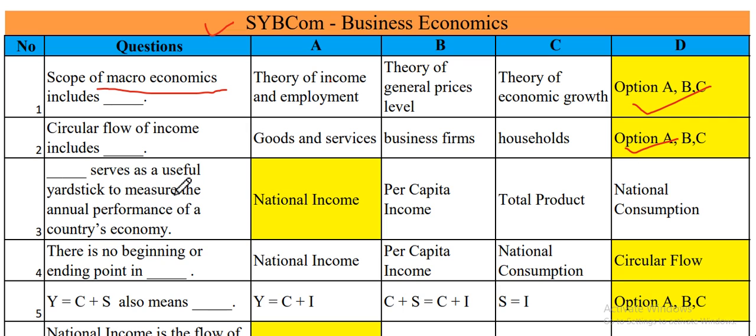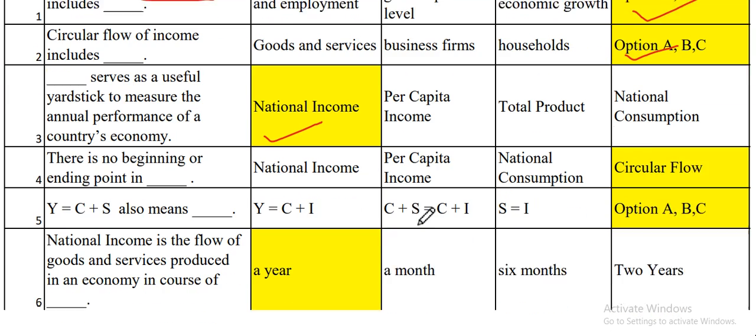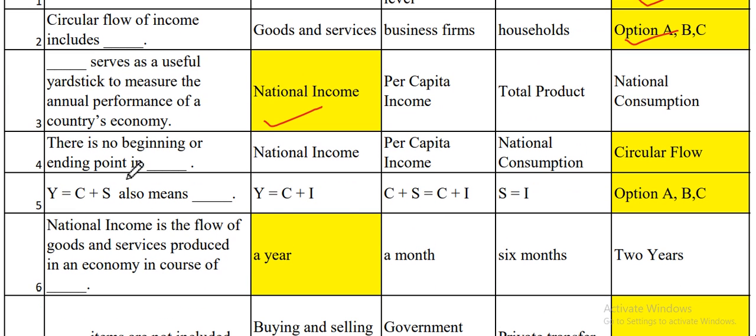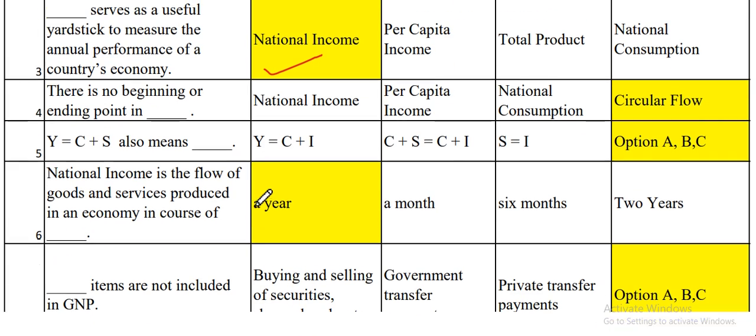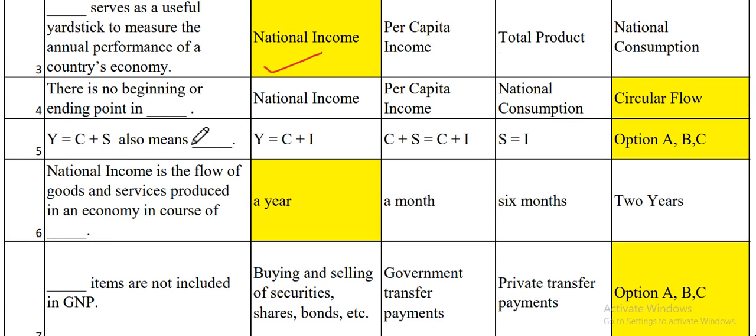Next one, dash serves as the useful yardstick to measure the annual performance of a country's economy. Always remember that the performance of a country's economy we measure on the basis of national income. So the appropriate answer is national income over here. There is no beginning or ending point in the circular flow, because circular flow is a continuous process.